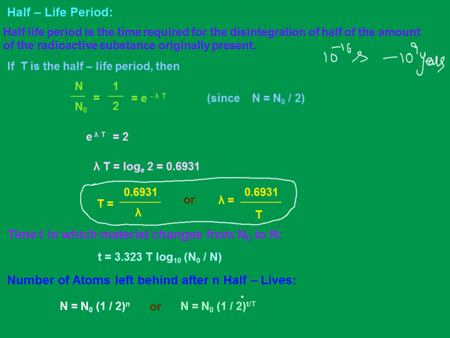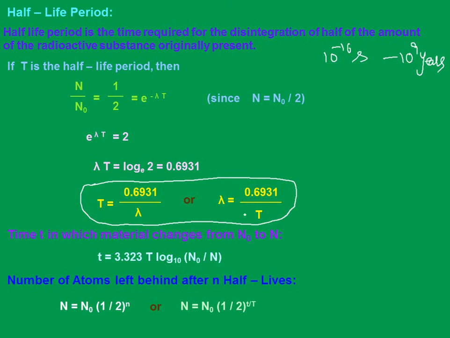The number of atoms left behind after n half-lives, N equals N naught into (1 by 2) whole to the power of n, or N equals N naught into (1 by 2) whole to the power of t by capital T. While solving the problems, we'll discuss this once again, so no need to worry about that. Just go through this.